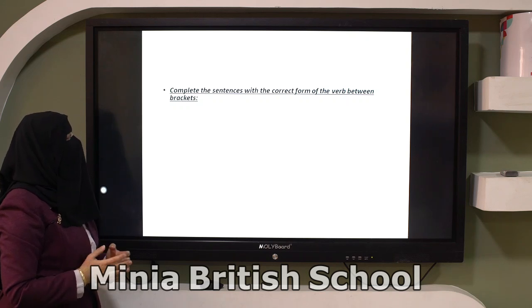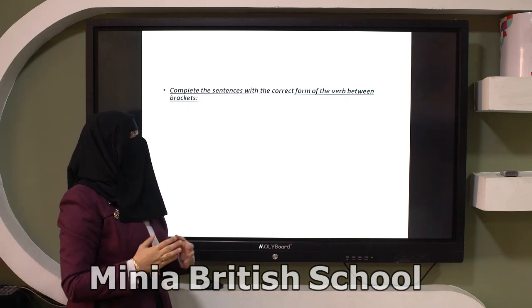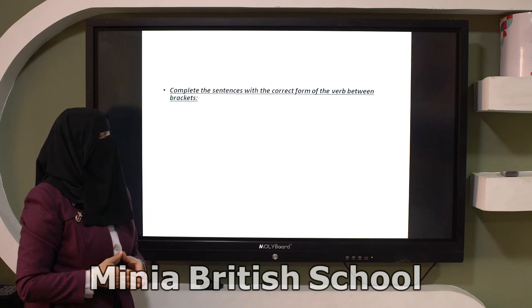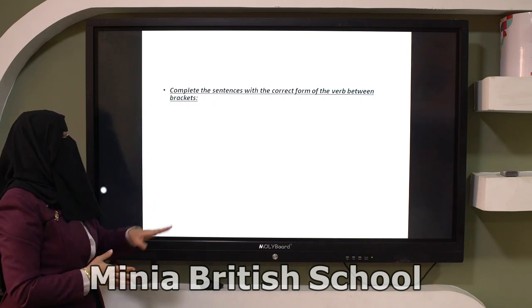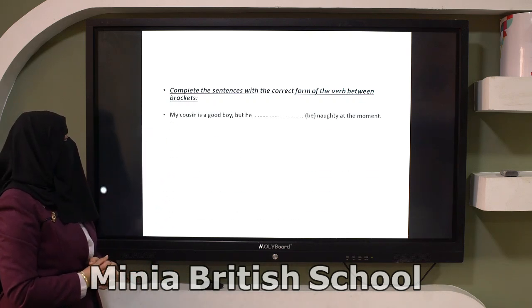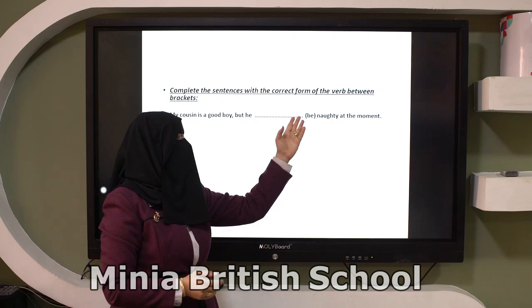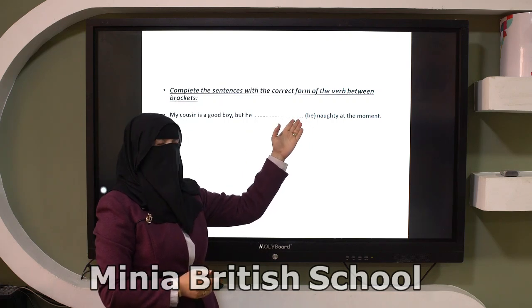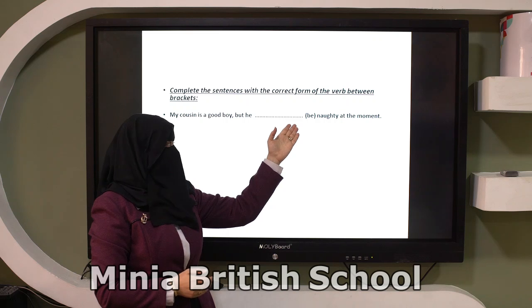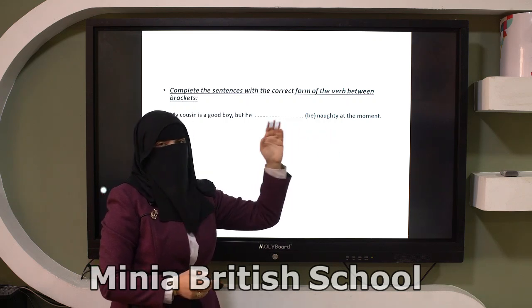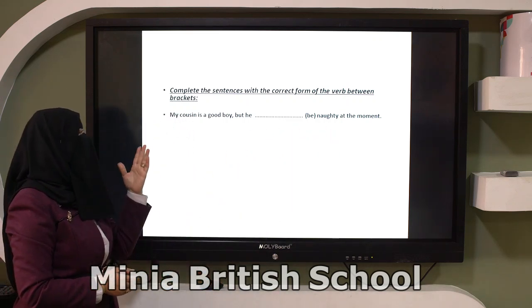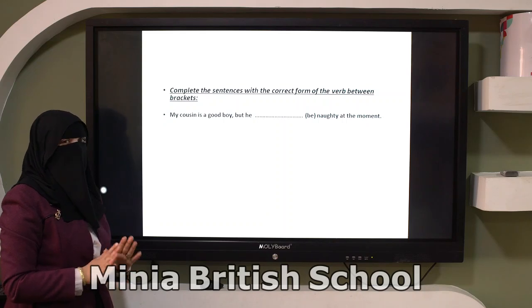Here, complete the sentences with the correct form of the verb between brackets. As for number 1, my cousin is a good boy, but he, space, you have to use the verb be in its correct form. Naughty at the moment. My cousin is a good boy.